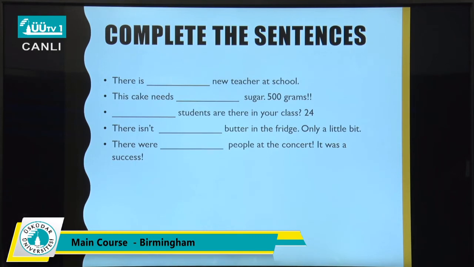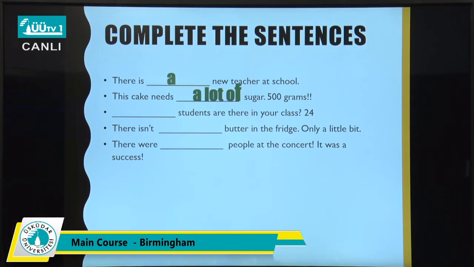Okay, we have some exercises here. We can do it together. For number 1, there is what new teacher at school? What's your answer? Yes, it is A. There is a new teacher at school. What about next one? This cake needs sugar, 500 grams. What do you think? Sugar, what is it? A lot of. So if it was an uncountable noun as well, countable and uncountable noun, we can use a lot of.